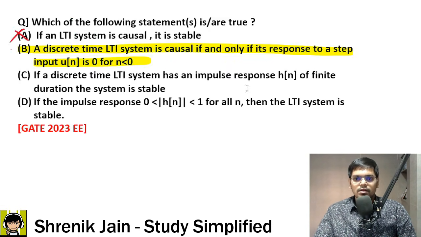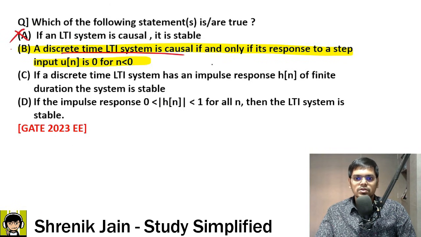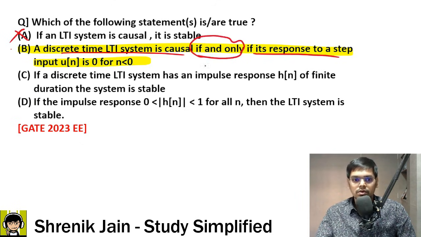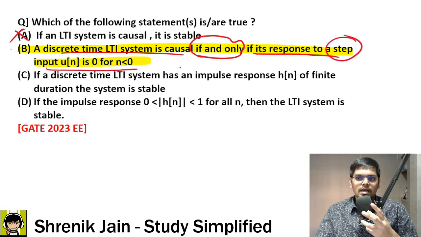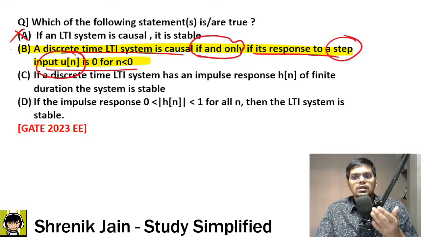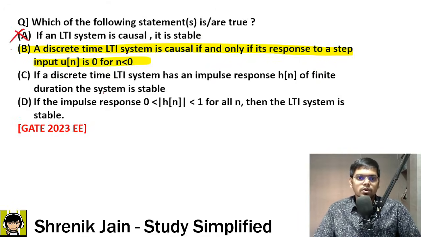Now we understood this. The LTI system is causal, but then they are saying if and only if its response to a step input is 0 for n less than 0. Can I say that the input they are giving is a step input, so the response we get is a step response? Let us analyze how that step response would look.